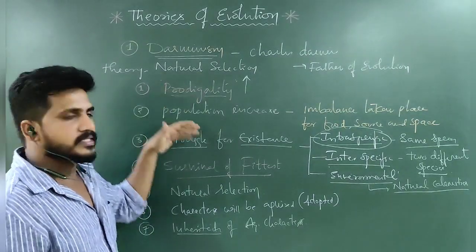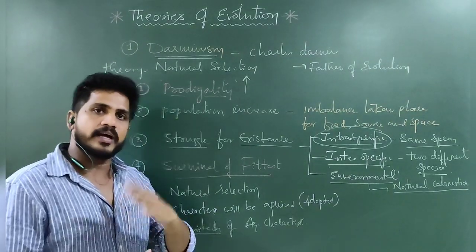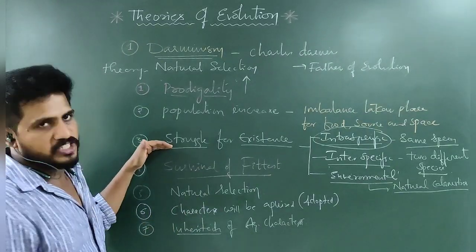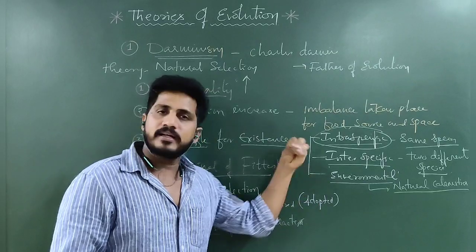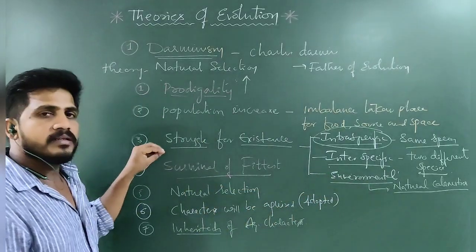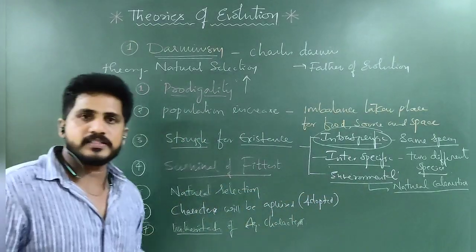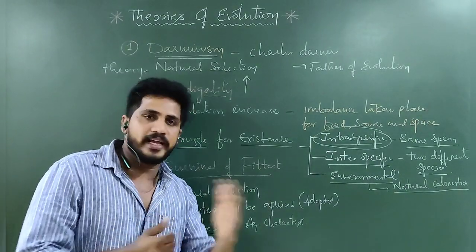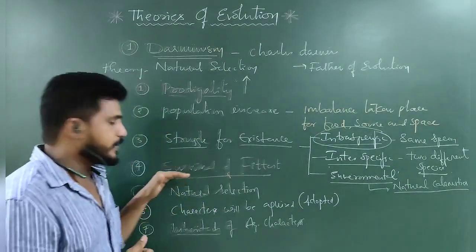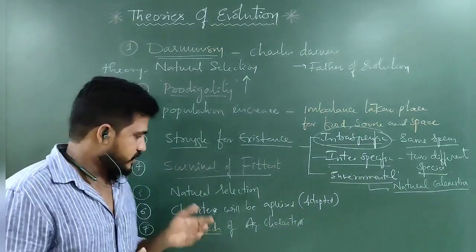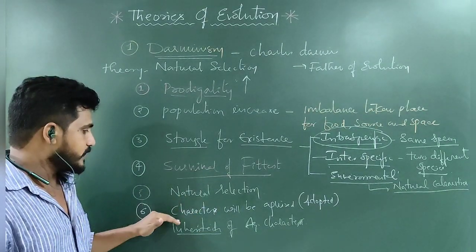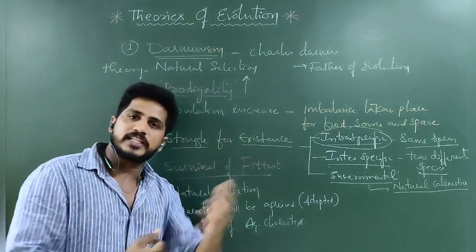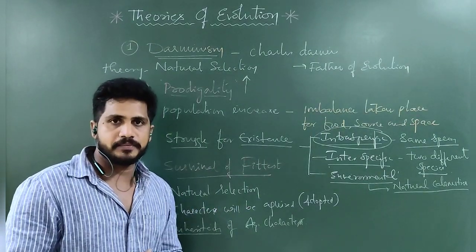So, prodigality will be there. If prodigality increases, imbalance takes place between the food and organisms. Then struggles take place. The struggles are of three types: intraspecific, interspecific, or environmental. Then one will prove themselves, others will fail. Who fails will be eliminated. Who proves themselves will survive by showing fitness. Next, they will be selected by nature in the race. Next, these characters will be acquired and transferred to the next generation.